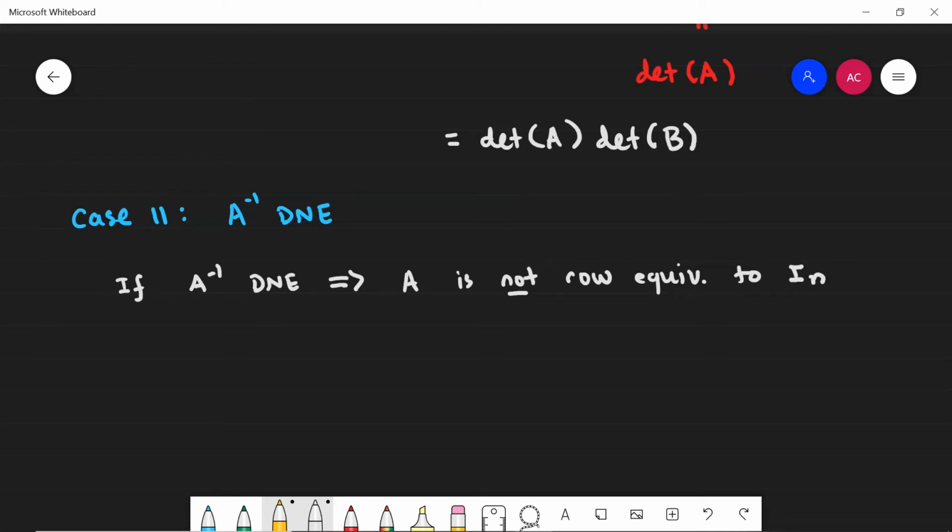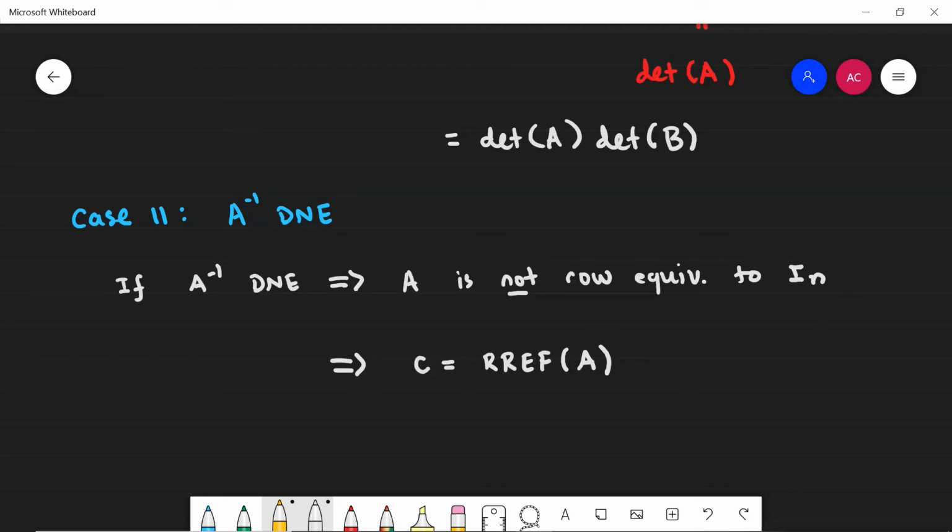So if A is not row equivalent to the n by n identity, that tells me that the row reduced echelon form of A has a row of all zeros. Let's call the row reduced echelon form of A the matrix C. Of course, I can't use B here because B is already used.